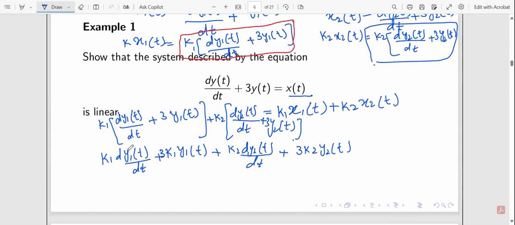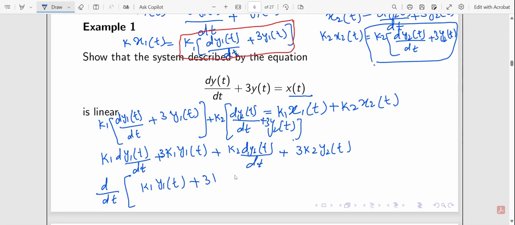If we further solve it, we can take d over dt common. So here we will have k1 y1 of t plus